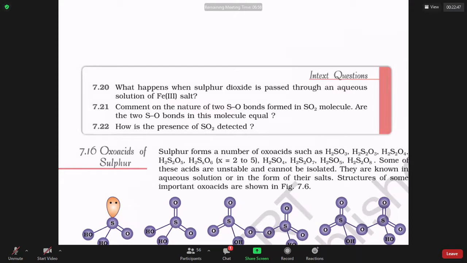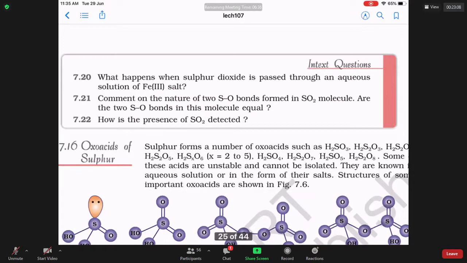So what happens when sulfur dioxide is passed through ferric salt? What happens, sir? Ferric salt becomes ferrous salt. SO2 will become H2SO4. In this reaction, SO2 is losing electrons. It is called a reducing agent. Can you see?